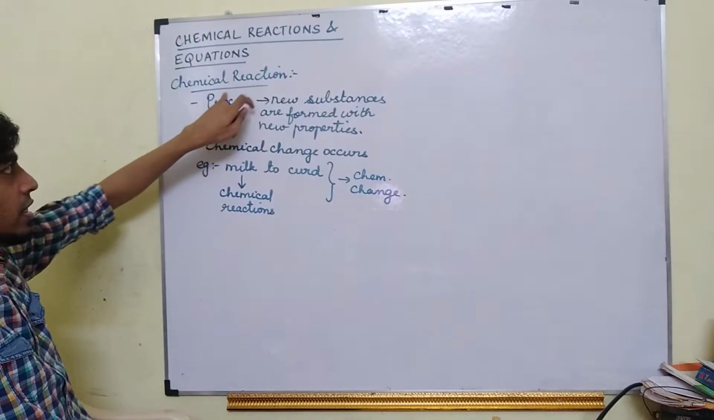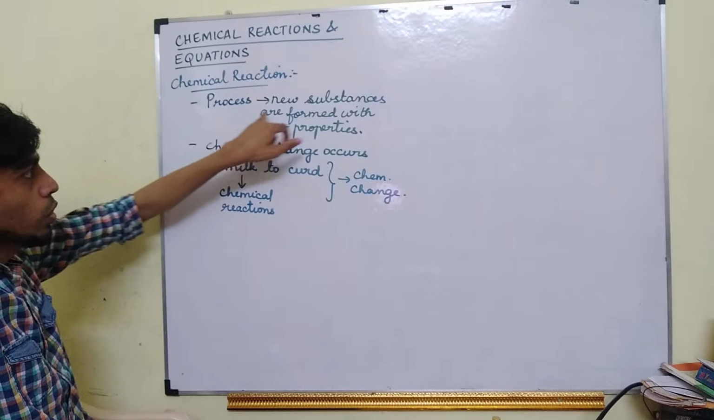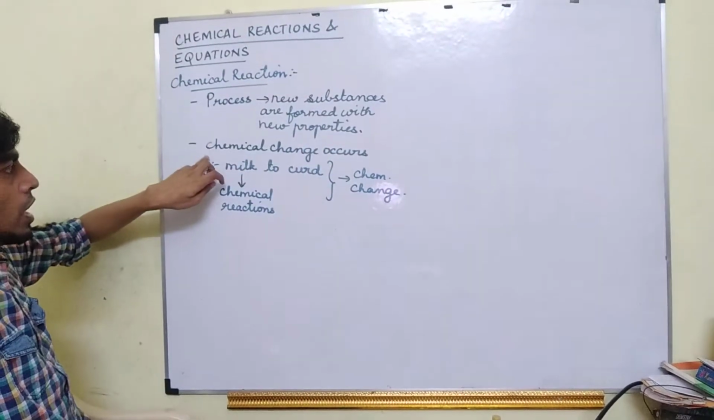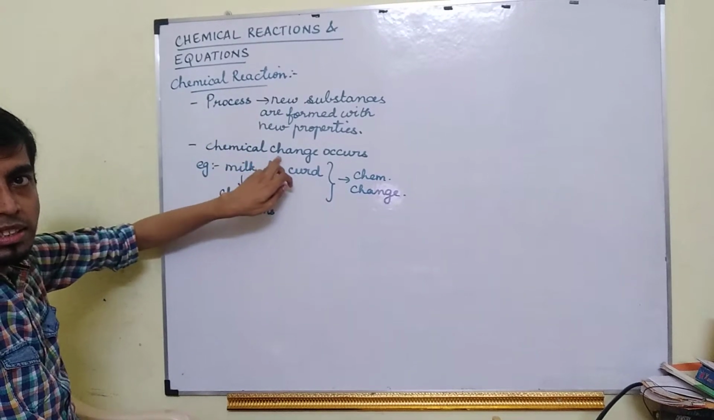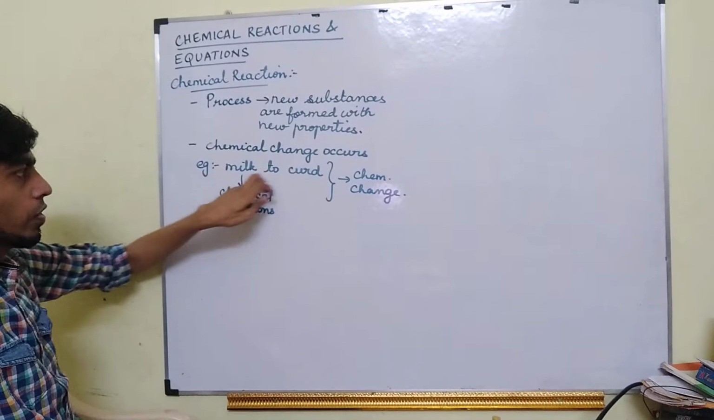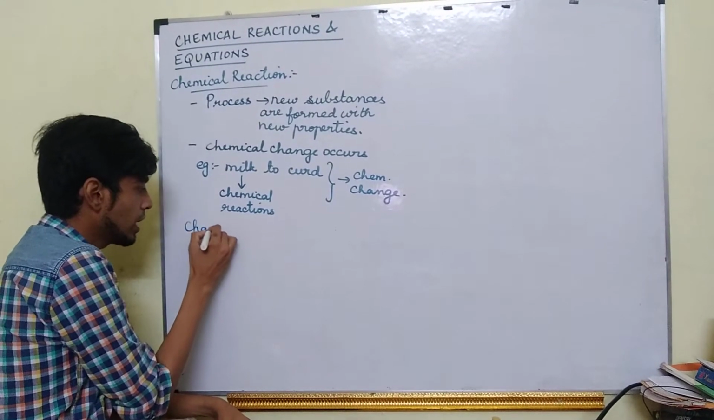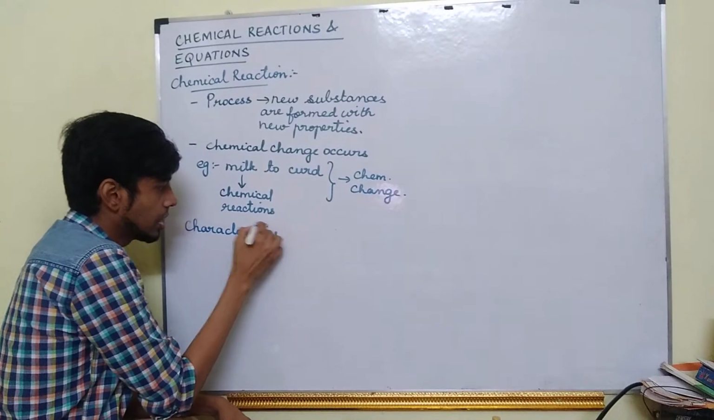Okay. So what is a chemical reaction? It is a process in which new substances are formed with new properties. If a chemical reaction occurs, chemical change will take place. So for example, milk to curd. The next one is characteristics of a chemical reaction.